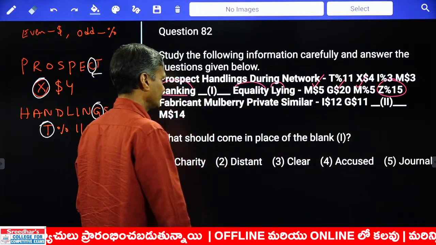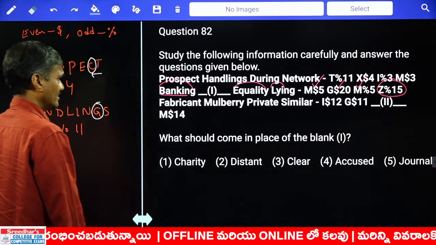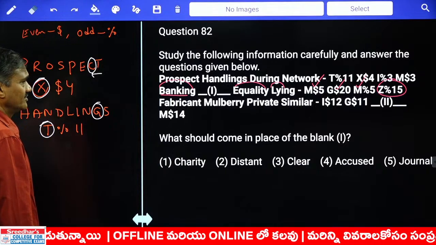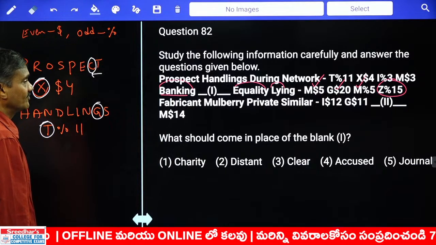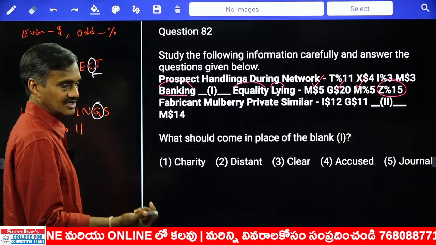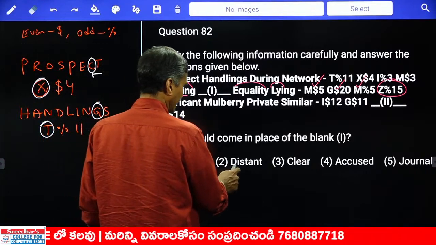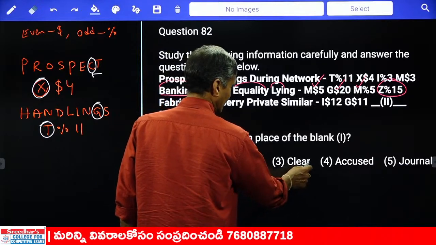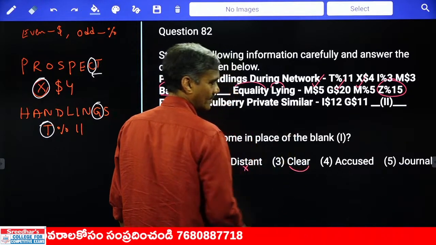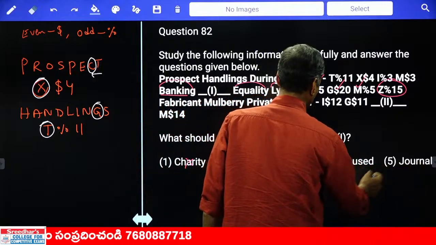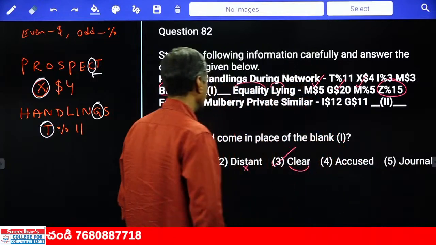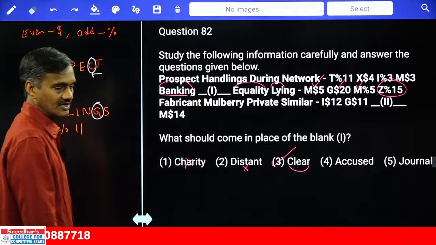Then Z percentage 5. Now what should come for Z percentage 5? In this Z percentage 5, 15. And 15 means the first and the last letters' difference must be 15. Now here it is not 15. Here 18 minus 3, 15. Clear? Now in this one 2. Hence what is your answer? Clear is the answer.